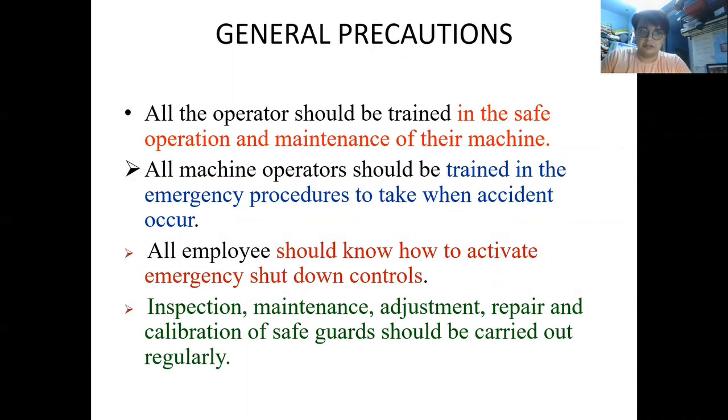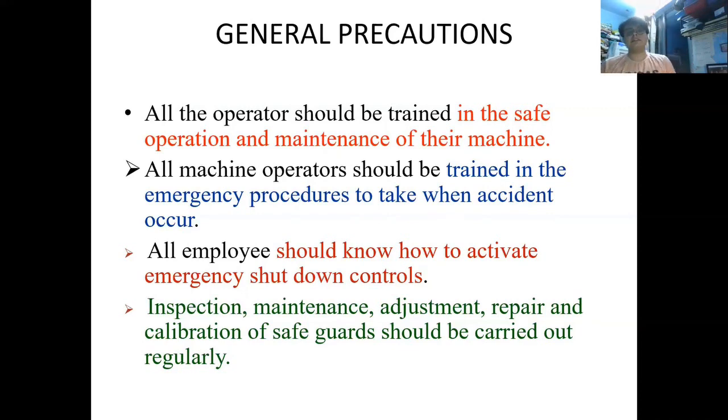General precautions. All the operators should be trained in the safe operation and maintenance of their machine. Training is required to be done properly by the industry management for the workers. They should know what to do when an accident occurs. They should be clear in their mind which steps are required to be taken once a hazard takes place or some casualty or unusual activity occurs.